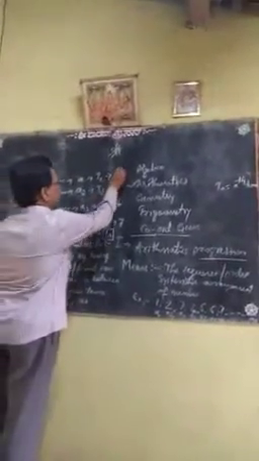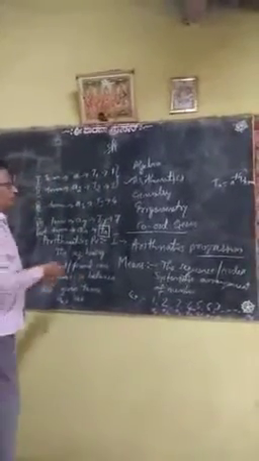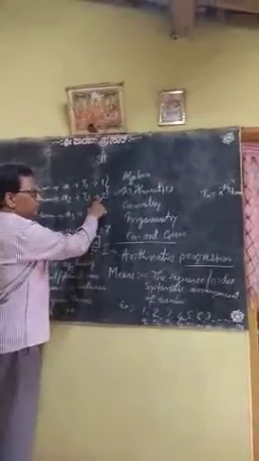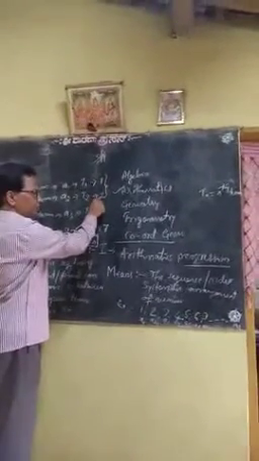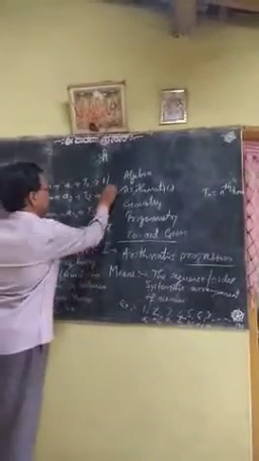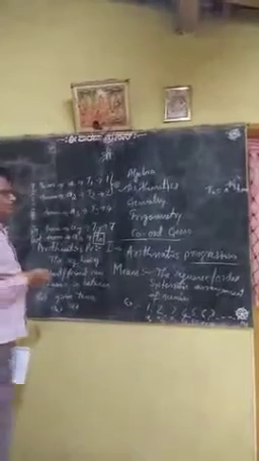How much is the difference in between these two? Means here 2 minus 1. As you know, you have to deduct the smaller number from the bigger number. So 2 minus 1 is here 1. So here the difference becomes 1. That common difference becomes here number 1.